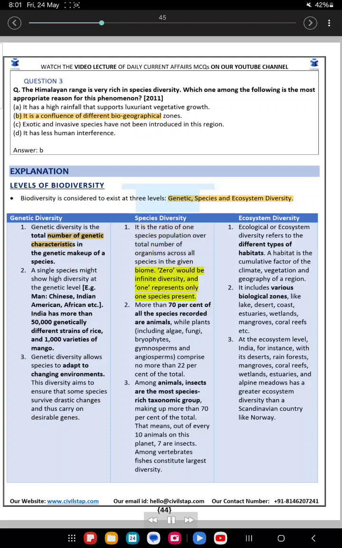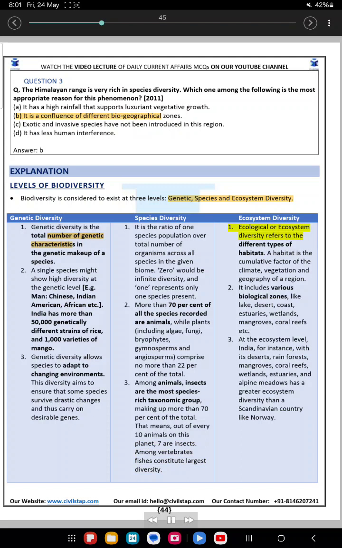Species diversity. 1. It is the ratio of one species population over total number of organisms across all species in the given biome. 0 would be infinite diversity, and 1 represents only one species present. 2. More than 70% of all the species recorded are animals, wild plants including algae, fungi, bryophytes. Gymnosperms and angiosperms comprise no more than 22% of the total. 3. Among animals, insects are the most species-rich taxonomic group, making up more than 70% of the total. That means, out of every 10 animals on this planet, 7 are insects. Among vertebrates, fishes constitute largest diversity.